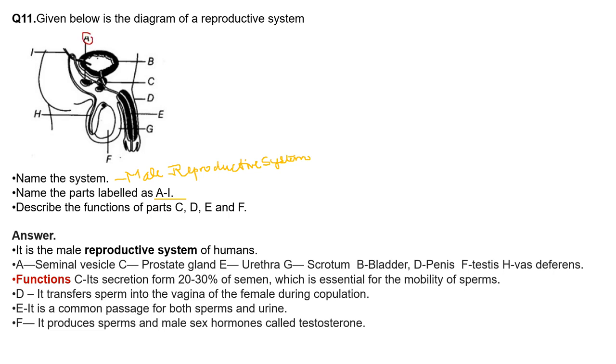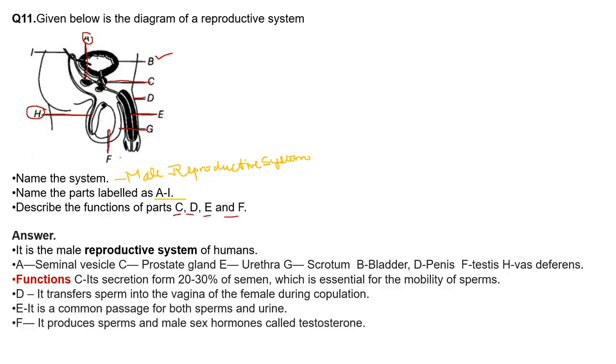A, this one is seminal vesicle, and B is urinary bladder. C here is prostate gland. D, penis. E, urethra. G, scrotum. F is testis. And H is fallopian tube. Sorry, H is vas deferens, not fallopian tube. H is vas deferens. Okay. Now describe the function of the parts C, D, E and F.